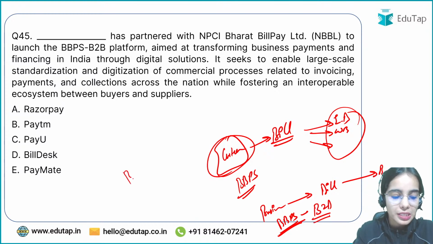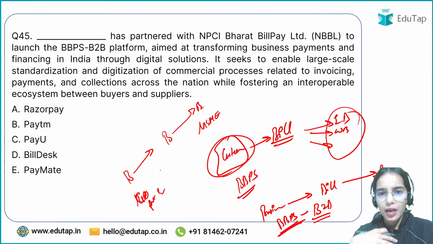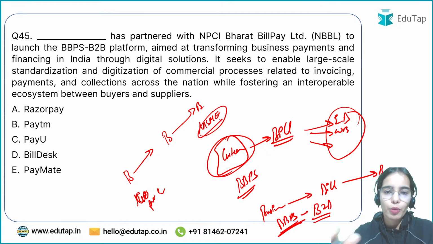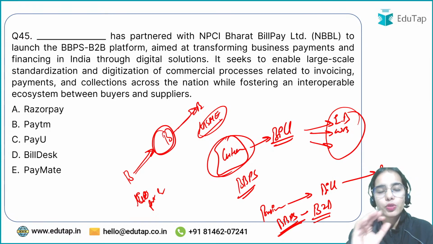Okay, so now businesses can pay the bills to other businesses. Let's say there is an MSME that is selling tables to some government entity or to some private entity. Like EduTap, we are a business, right? We are a company. So we are buying some tables from an MSME or from another company. So we can pay the bills through the Bharat Bill Payment System. So this is the idea.